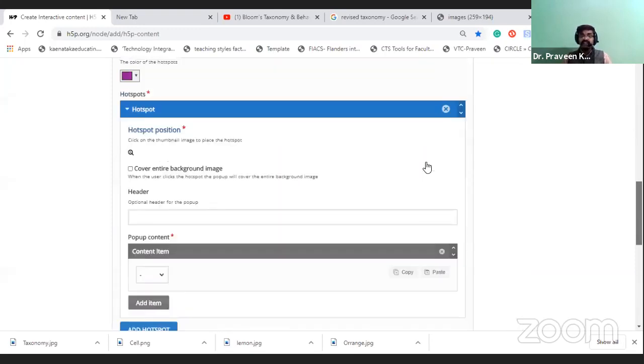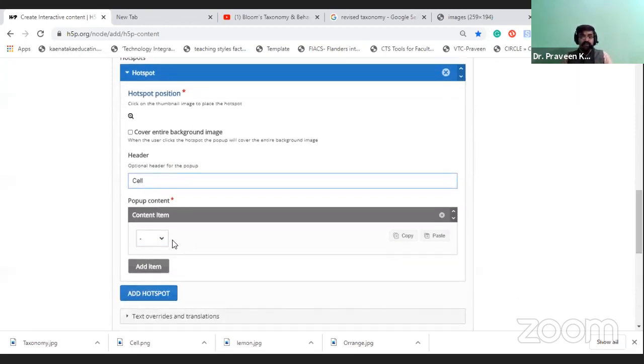It will ask you for the header. So we give that cell. Okay, so here you have to provide, if you want to provide, the cover entire background image.